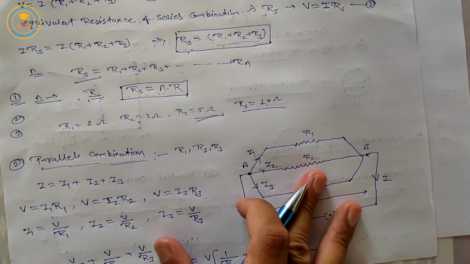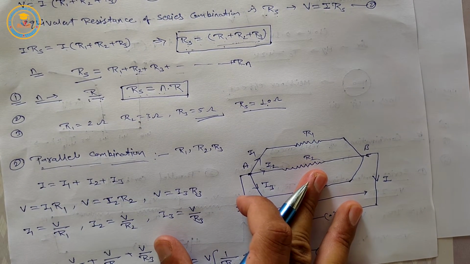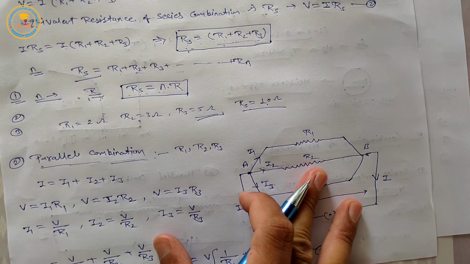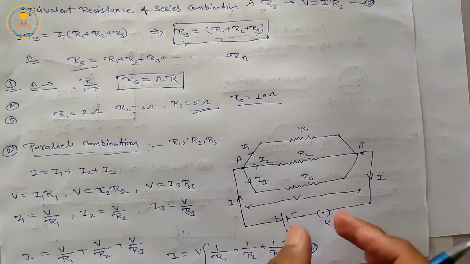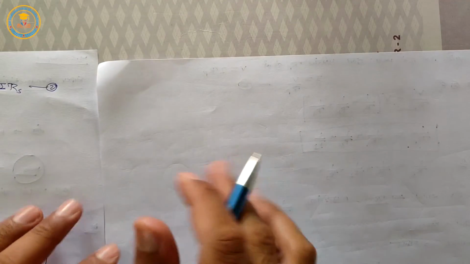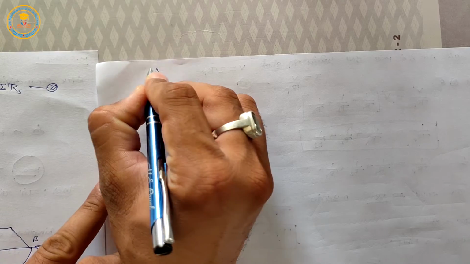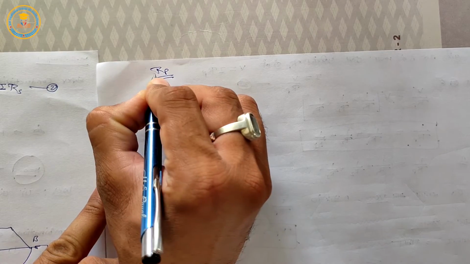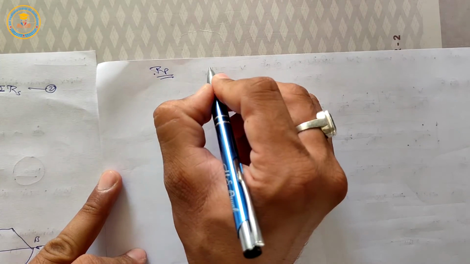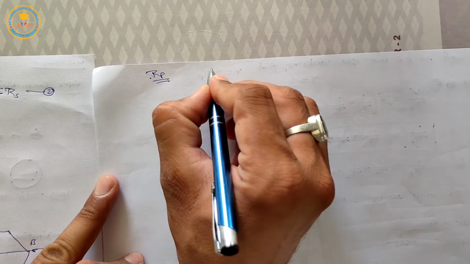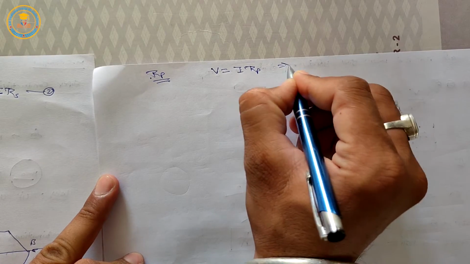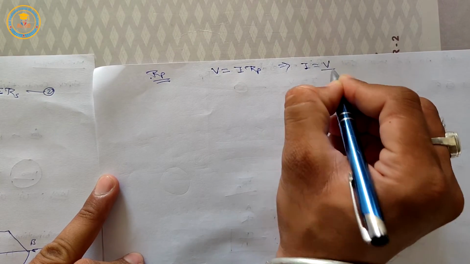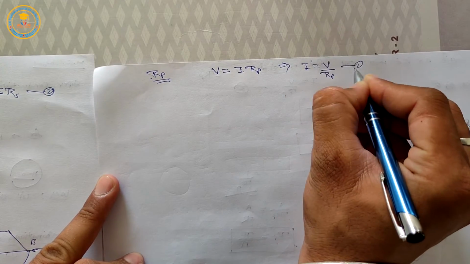Now suppose the equivalent resistance of the parallel combination is Rp, P for parallel. Then according to Ohm's law, V is equal to I Rp. From this equation, I is equal to V upon Rp. This is equation number 2.